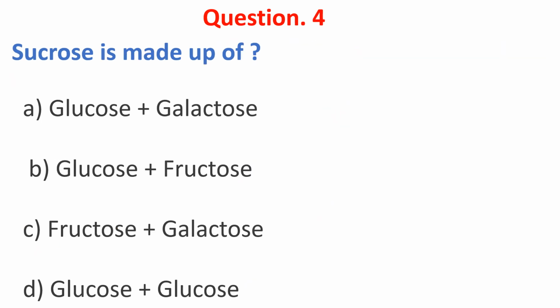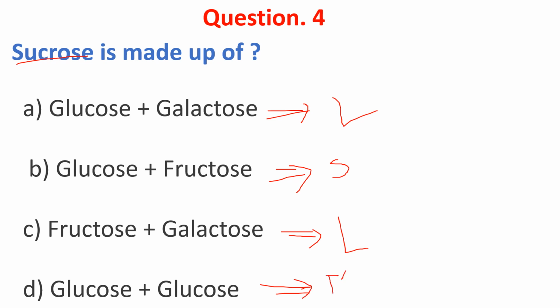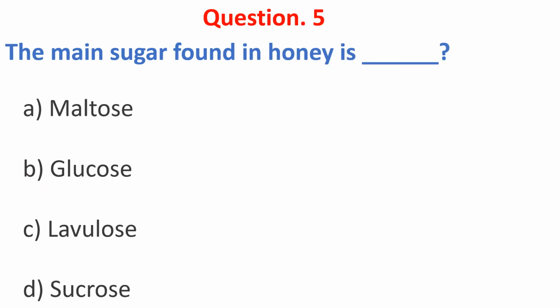Sucrose is made up of which two compounds? A. Glucose and galactose make lactose. B. Glucose and fructose make sucrose. C. Fructose and galactose make lactulose, and D. glucose and glucose make maltose. The answer is B, glucose and fructose.